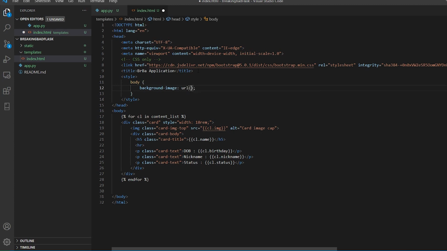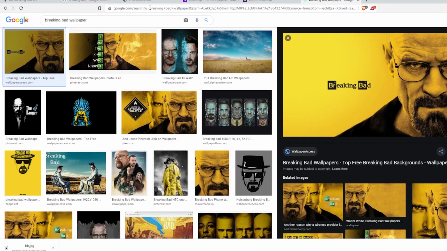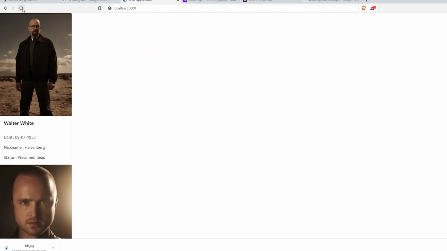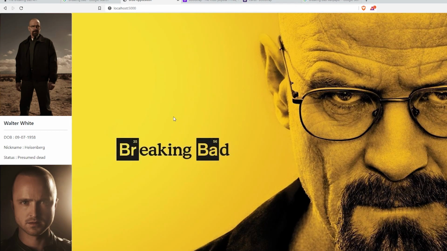I'll just go to the static folder, images and BB JPG. And now the time has come. Let us check if the image is coming over there or not. I'll come over here, I'll say reload. Woo! We have the image.